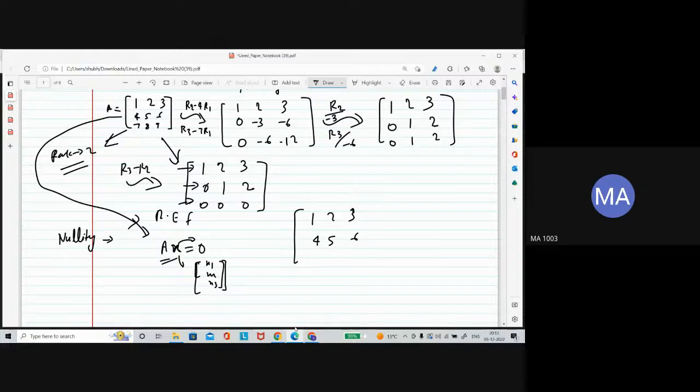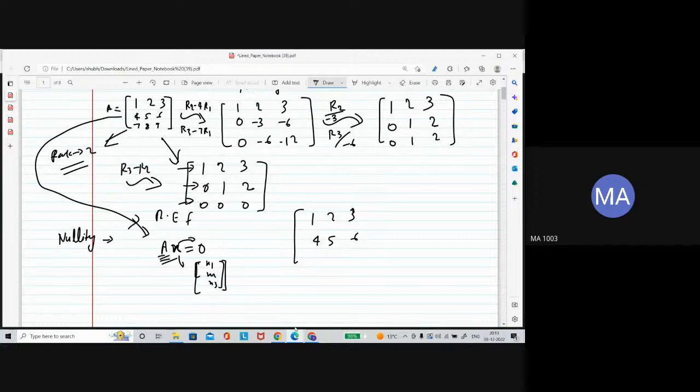So the nullity of the matrix is this solution space. The solution space is a vector space. If the number of variables is 3, then you can relate it as a subspace of R3. The solution space would be a subspace of R3. Once there is a subspace, the word dimension comes, and the dimension of the solution space is actually the nullity of this matrix.